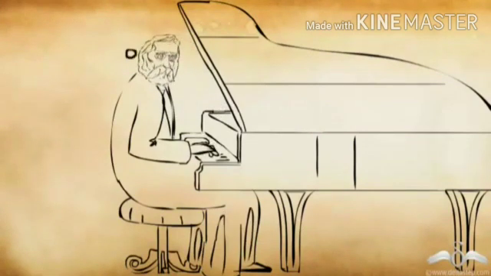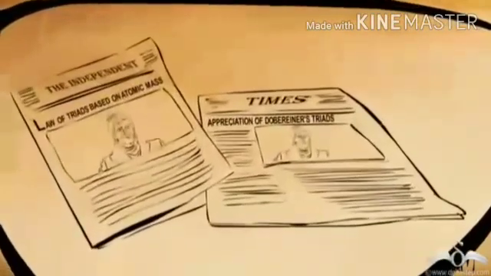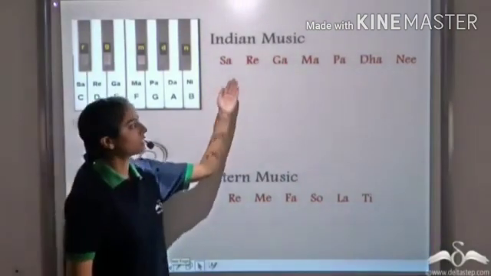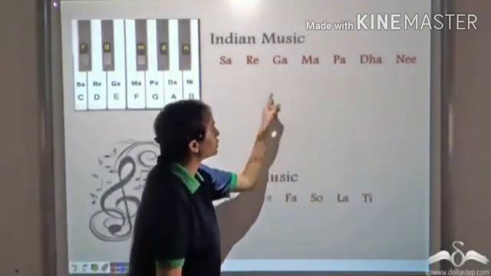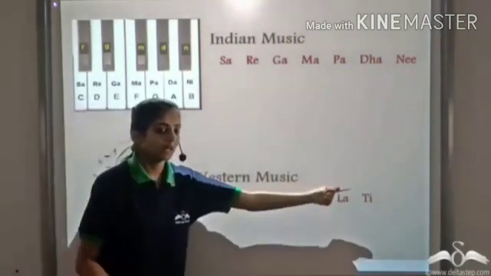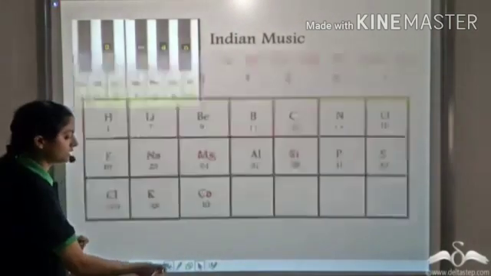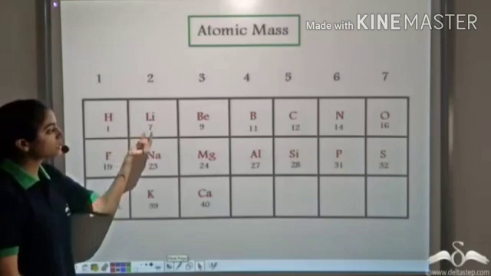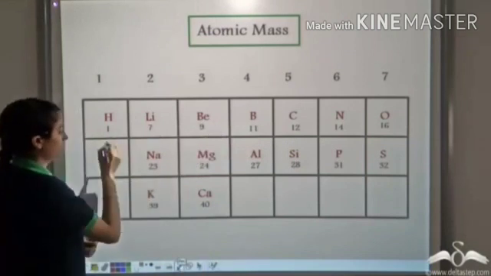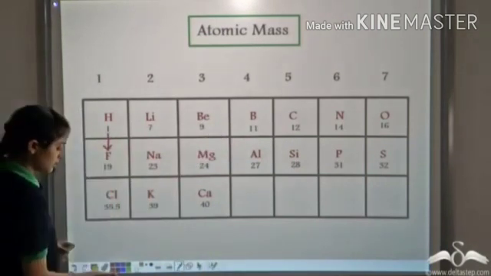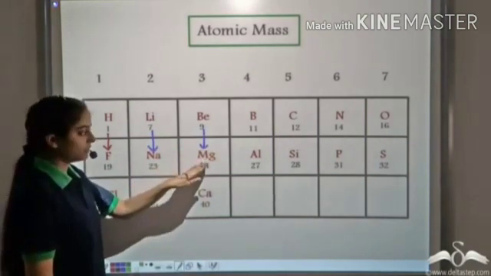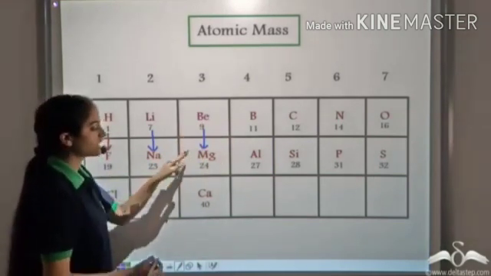At the same time, he had in his mind Döbereiner's work on triads. Like in Indian music, the notes sa, re, ga, ma, pa, dha, ni repeat after the seventh note. It's again sa, re, ga, ma, pa, dha, ni. Similarly, in Western music, the notes repeat after the seventh note. So when Newlands arranged the elements in increasing order of atomic mass, he observed that after the seventh element, the properties of the elements start repeating. So every eighth element starting from the given element shows the same properties.